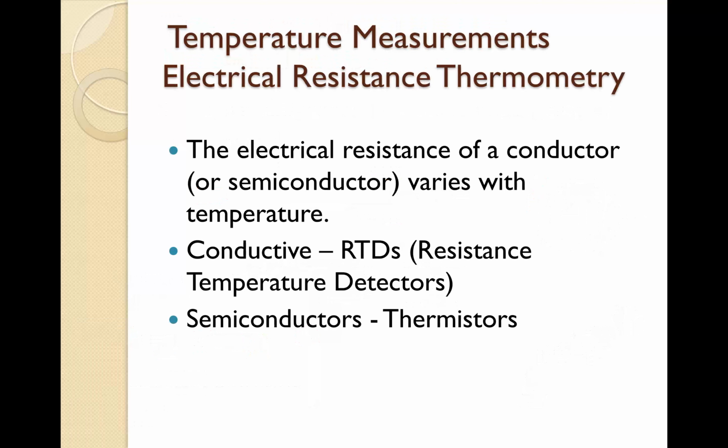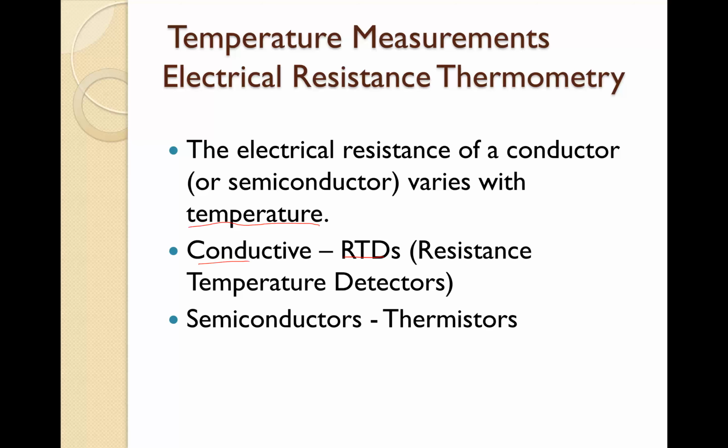Temperature measurements: the electrical resistance thermometer. So this is based on the electrical properties of the material. We know that the electrical resistance of a conductor or semiconductor varies with temperature. So the temperature has an effect on the variation of the resistance in the conductor. So we are going to use this characteristic to find the temperature.